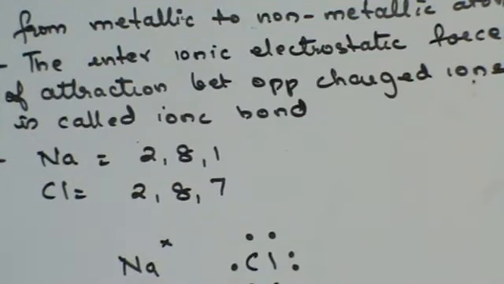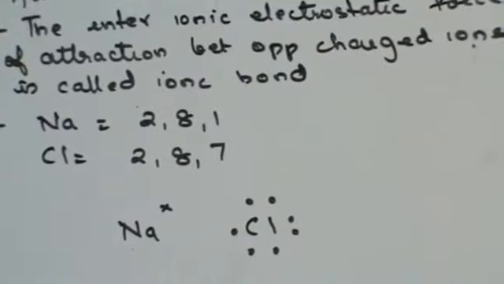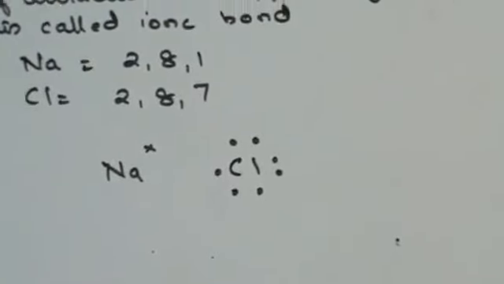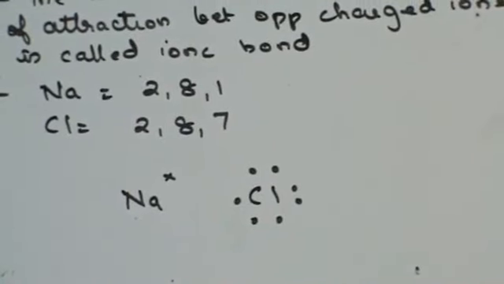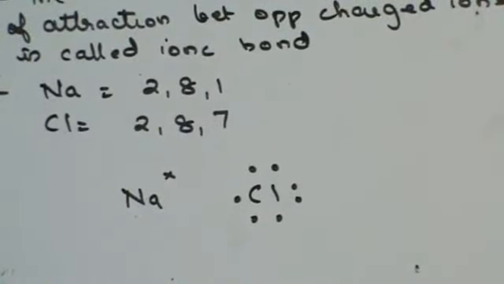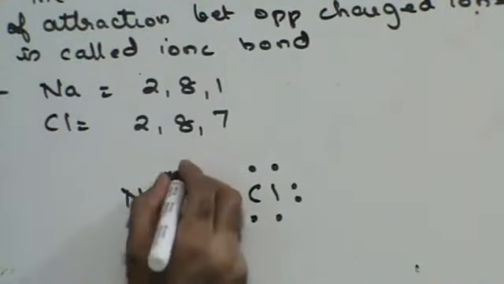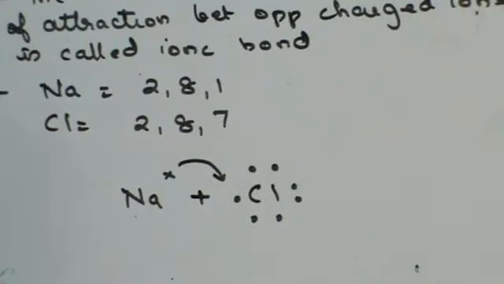Sodium, if it loses that 1 electron, then the second orbit will become the outermost orbit, and the outermost orbit would then have 8 electrons, which would be a stable electronic configuration. Chlorine, if it accepts one electron, will have 8 electrons in its outermost orbit and will have a stable configuration. Thus, when sodium combines with chlorine, sodium gives one electron to chlorine, and chlorine accepts that electron.